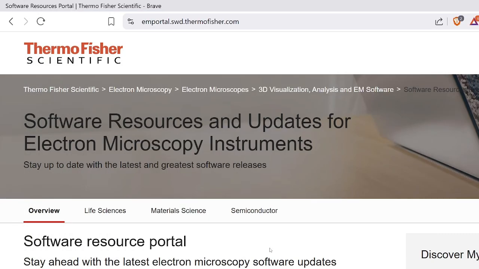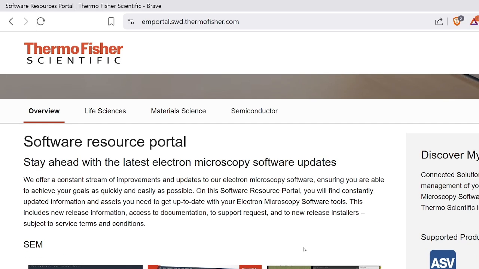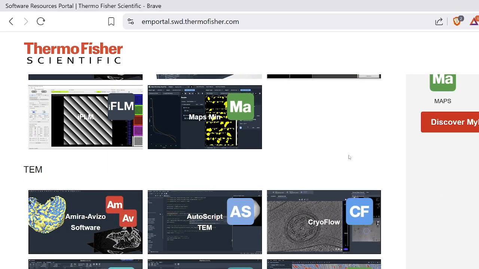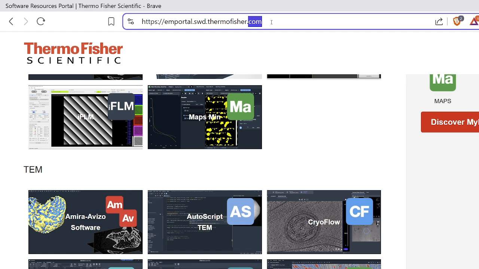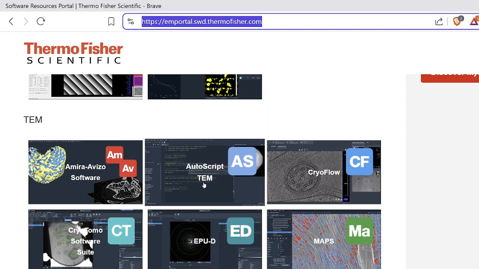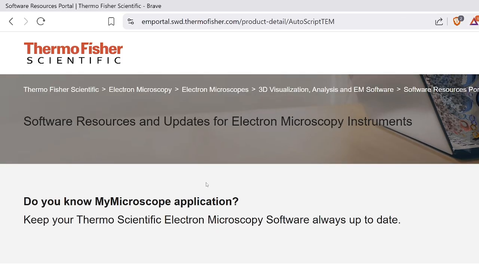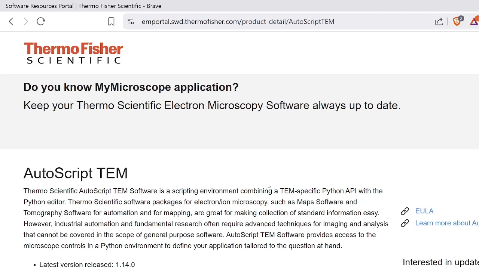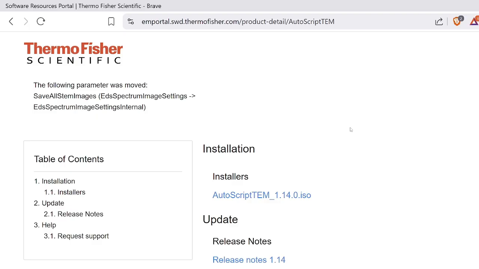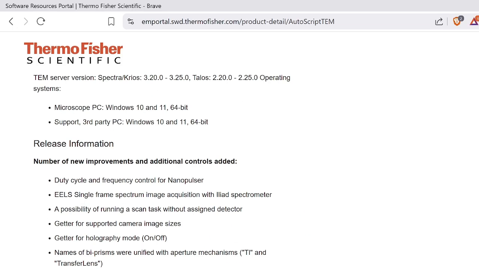Hello everyone. So today we will be learning about how to install AutoScript software from ThermoFisher Scientific. It is a remote acquisition software which you can find on the software portal of ThermoFisher, and you can come to the TM section, and the second software is AutoScript TM. Once we click here, there's an option if you go down that you can install it, right? But you will need to log in first.